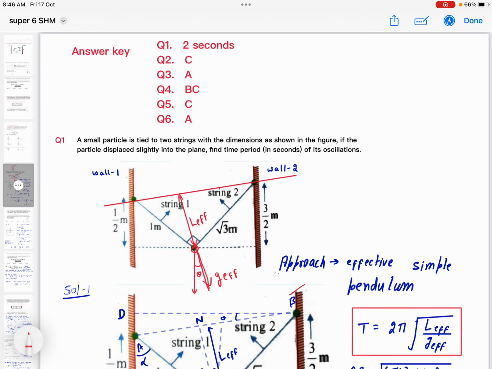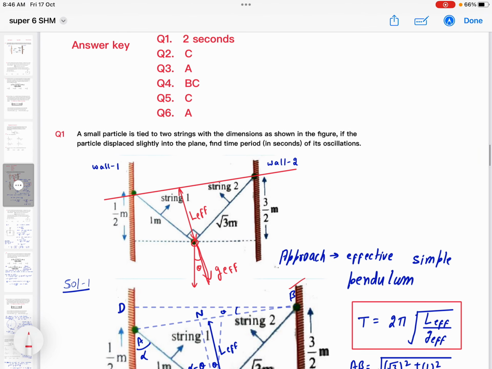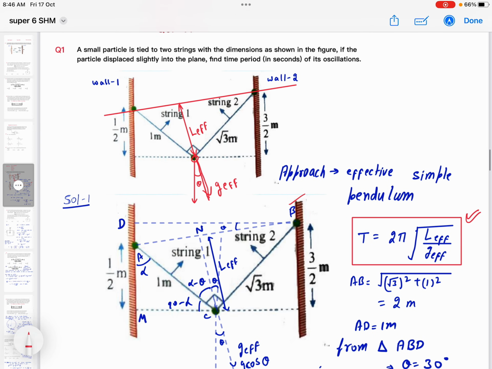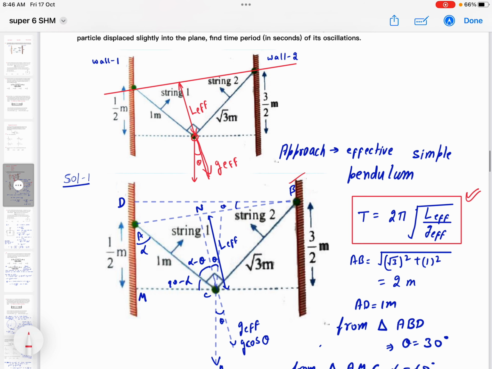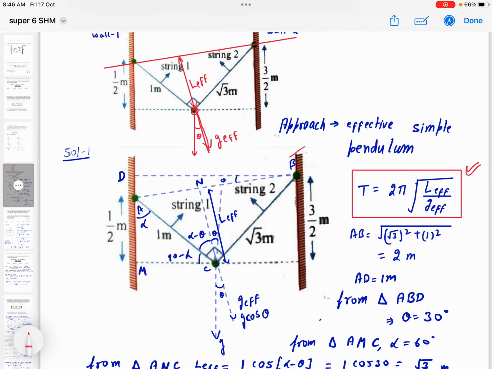So what is the derivation of that formula? Then you have to attend the classes, right? But yes, for any effective simple pendulum, you can use this formula, 2 pi under root L effective by G effective. Now L effective, it is simple geometry, right? So from simple geometry you can obtain L effective and G effective. Okay, so now let's see step by step how geometrically we can obtain L effective and G effective.